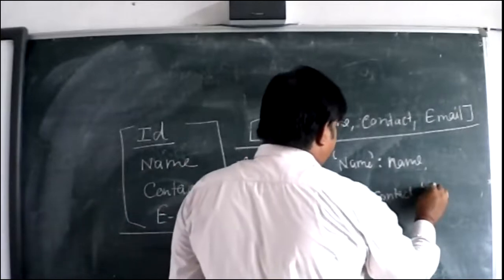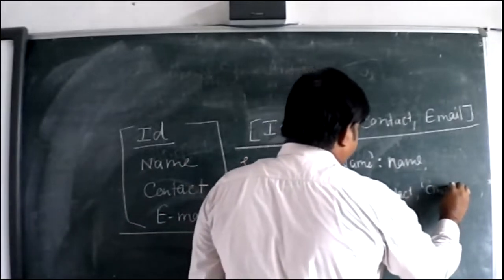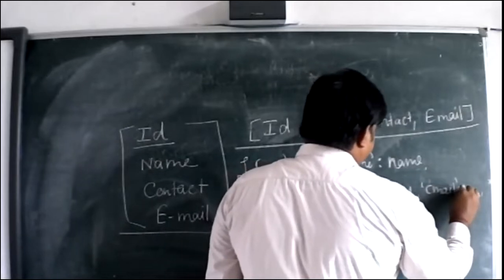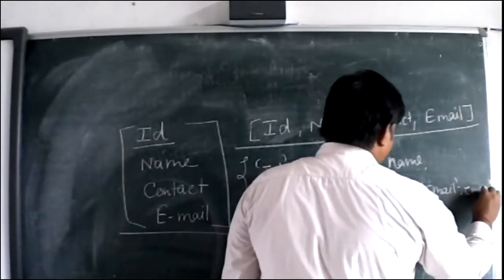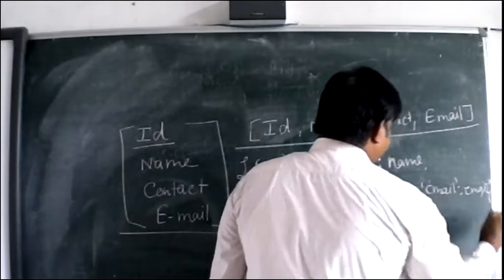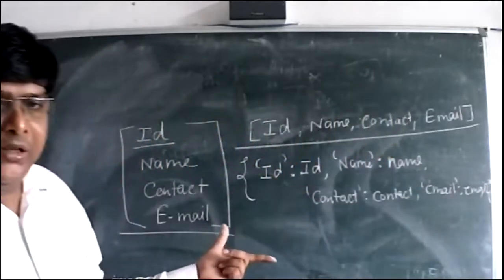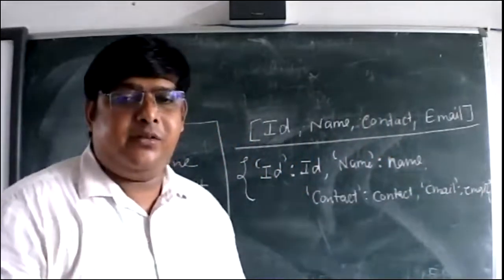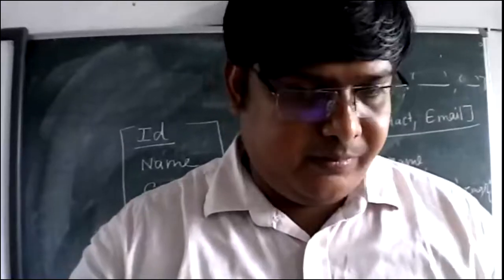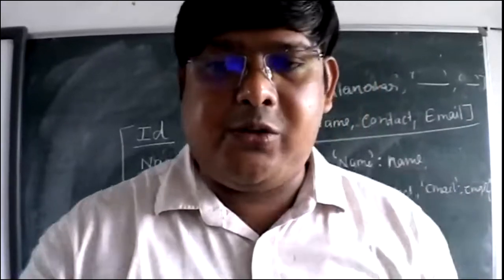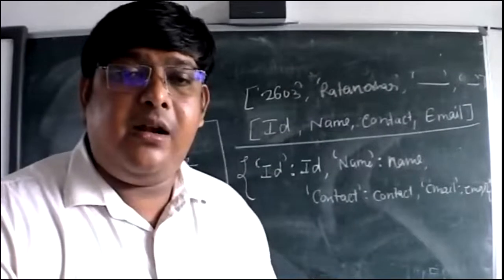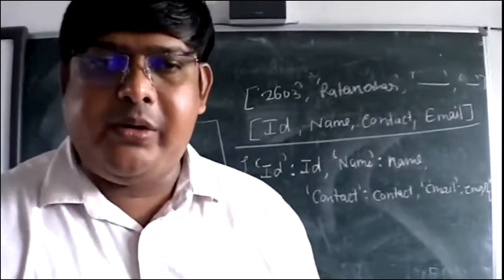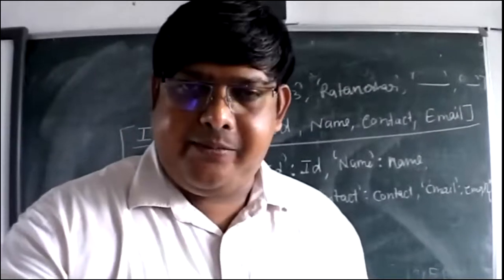Then we have email as a key, and the email as a value. In this format, I will store. So now we are going to see how we will write the code that works like a diary.